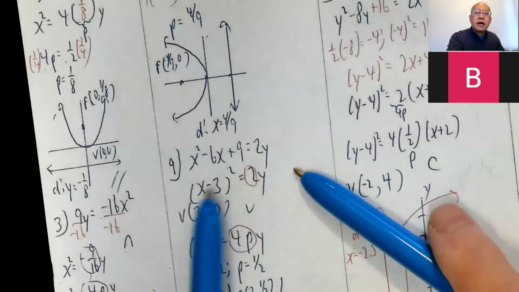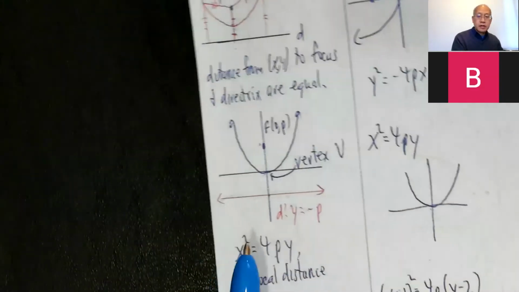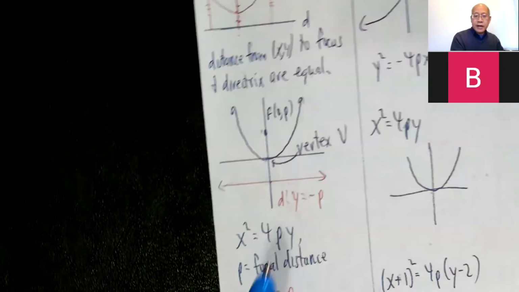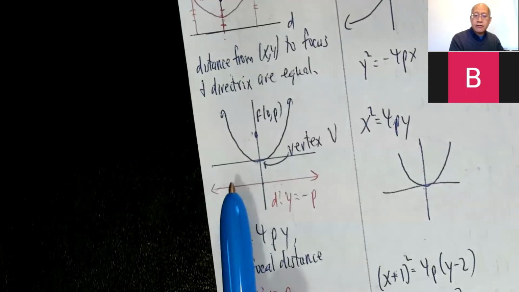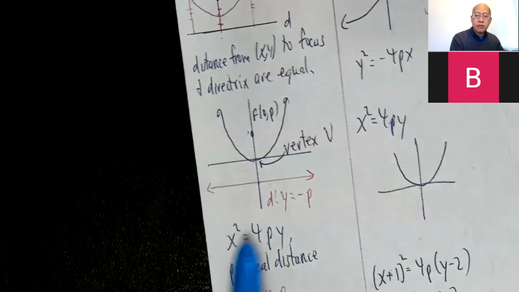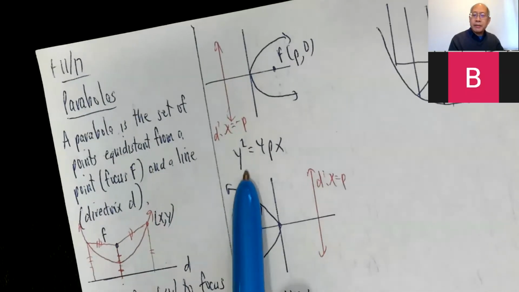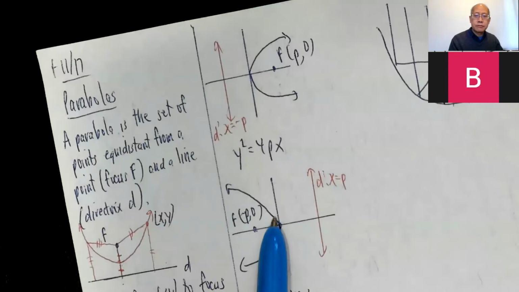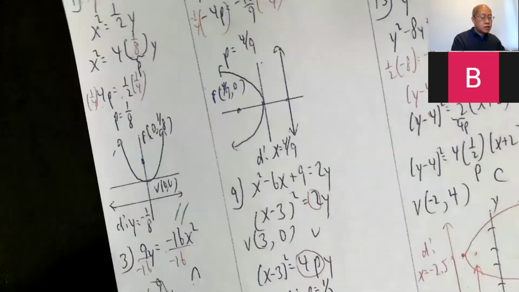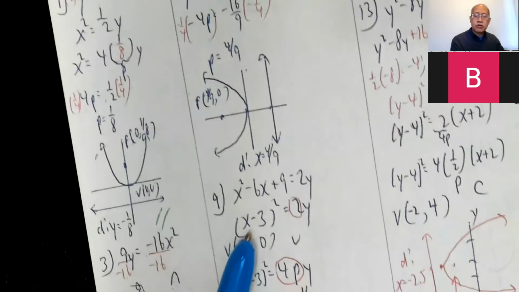Then I think to myself, okay, squared in x, not in y, positive. That's going to open up. So you ask yourself, is there a positive or a negative? And is it squared in x but not in y? It's going to go up or down. If it's squared in y but not in x, it's going to be left or right. So this one is squared in x, not in y, and positive, so it opens up.